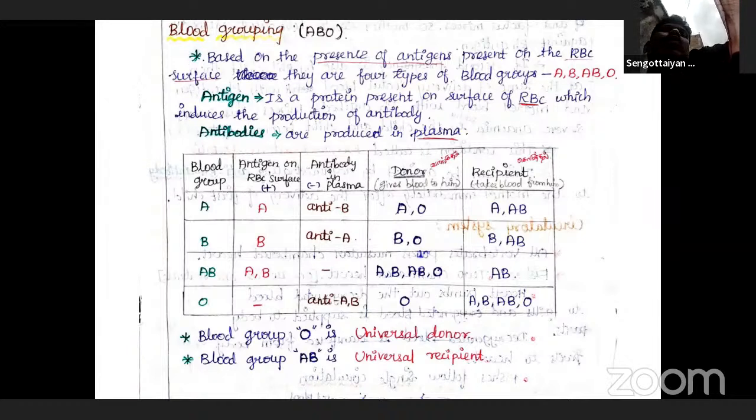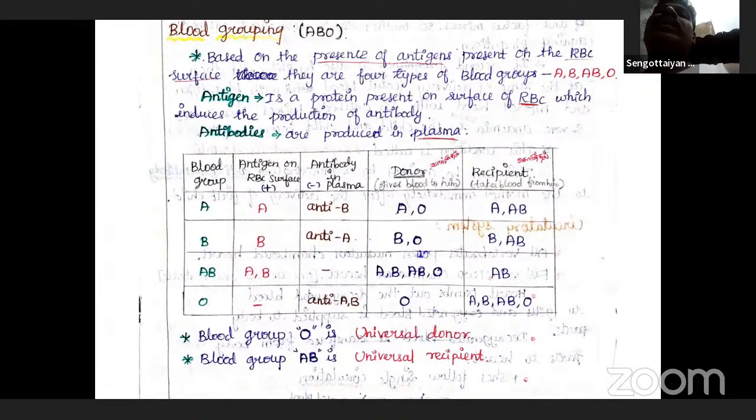Clear? In the A blood group, which antigen is present? A antigen on the RBCs. The antibody in the plasma, I mean the serum, of A blood group is anti-B. Similarly, the B blood group has the B antigen on RBCs, and the antibody in the plasma of B blood group persons is anti-A.